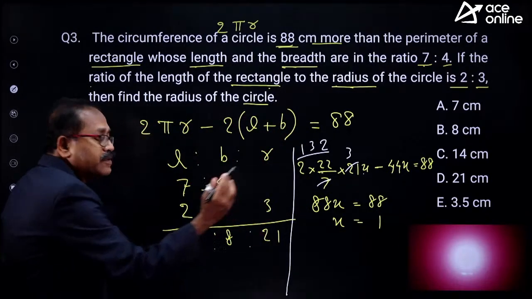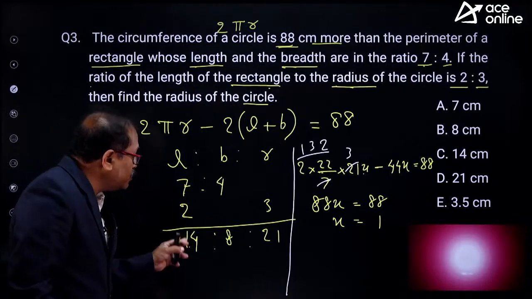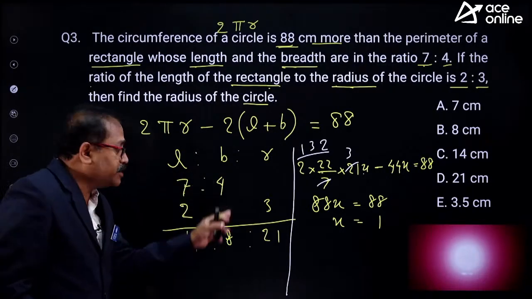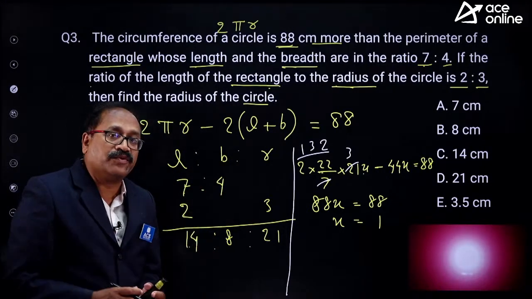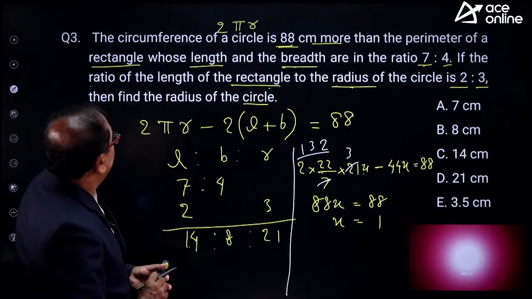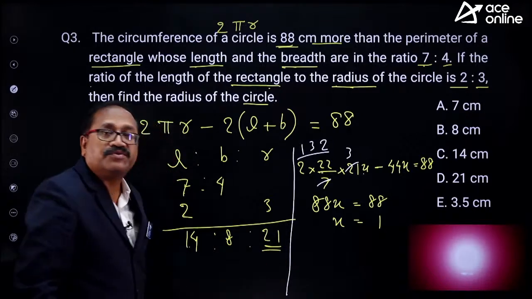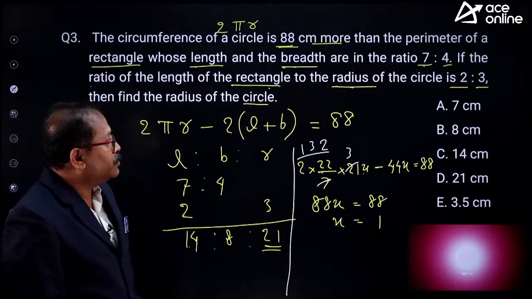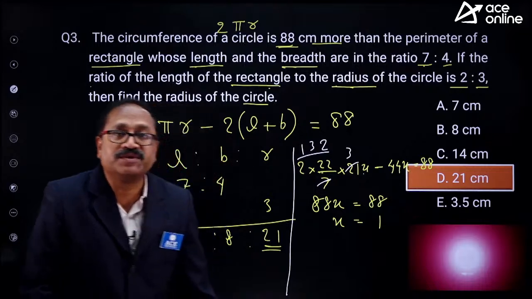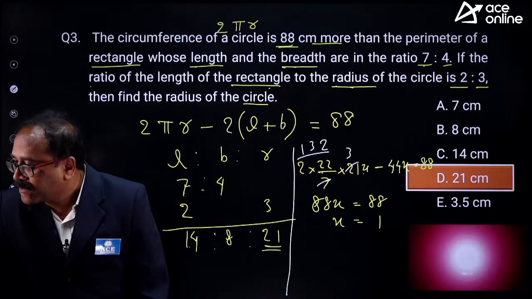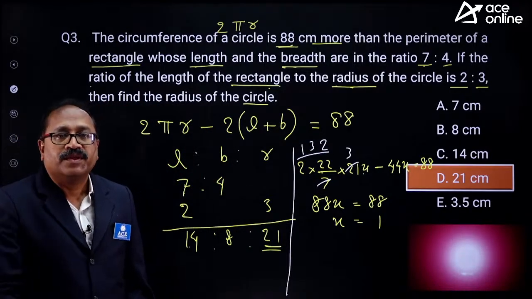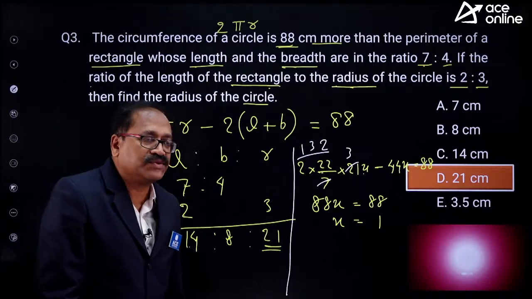So you can replace the value by 1. So you are getting the length as 14, breadth as 8, and the radius as 21. What is the question here? Find the radius of the circle. The radius of the circle is nothing but 21. So do we have any option 21? Yes, option D. Okay, that's good. Let's move on to the next question.